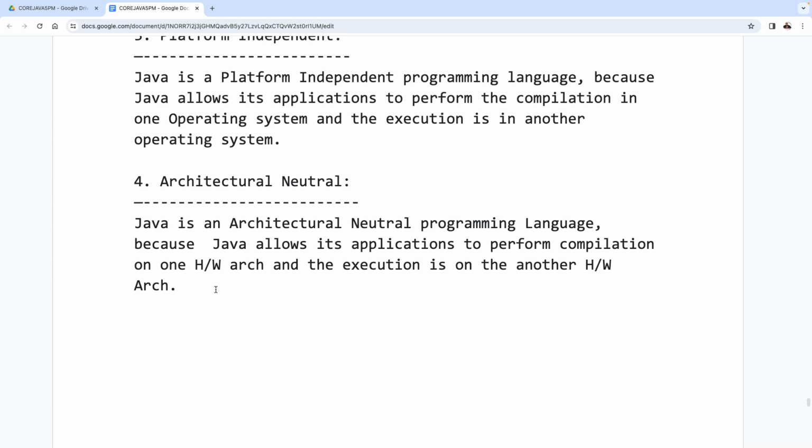Tell me, sir. I'm asking these questions to you now. Try to answer for it. How can you say that Java is a platform independent programming language? We can compile Java programs in one operating system. We can execute the same program in another operating system. Nice. How can you say that Java is hardware neutral, that means an architectural neutral programming language? We can compile Java programs in one hardware system. We can execute the same Java program in another hardware system. So Java is an architectural neutral programming language. Got it or not?